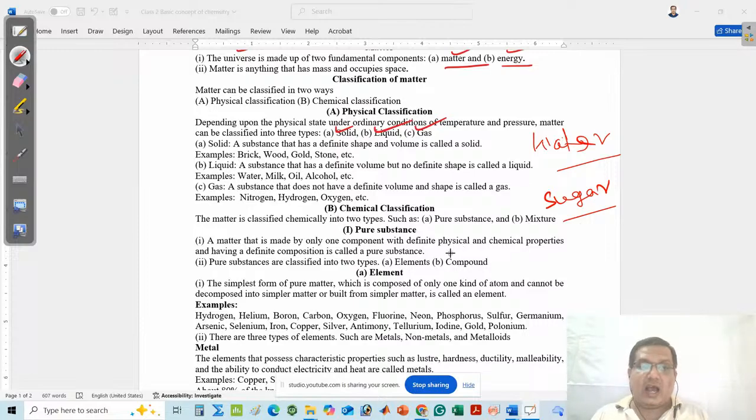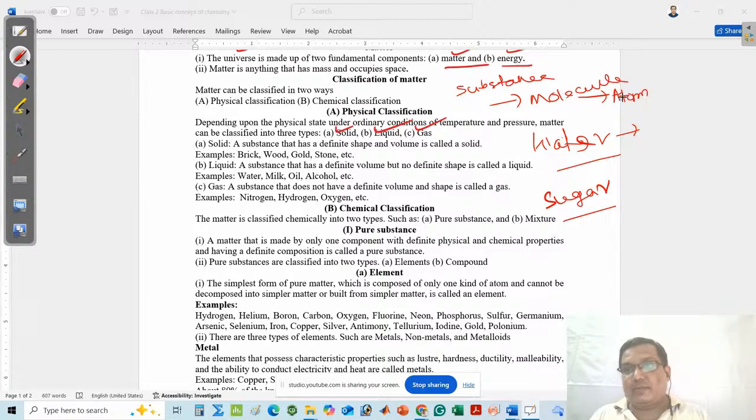Suppose I want to say how many components are present in water. Always remember one important point: when you break a substance, you get different molecules. If you break the molecules, you find atoms. If you break the atom again, you find the subatomic particles.